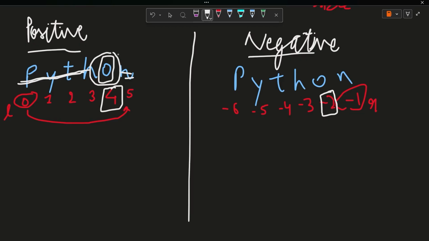So how can I print? I can print it by its index number. Its index is 4. So how can I write it? Simply I will write print, and in the bracket I will write its variable name. Here the name will come. In the square brackets, I will write the index number. Its index is 4. So I will write this and close the bracket. So what will be the output? The output will be the O only. The O will be printed.